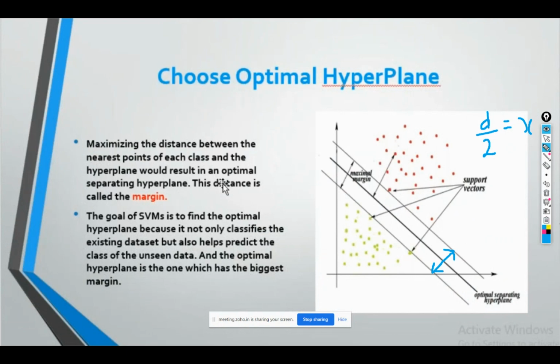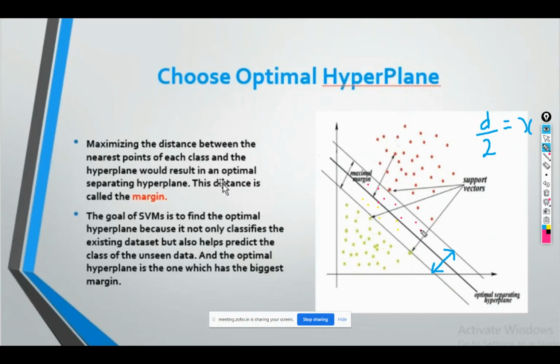Because suppose this is my training data on which I'm going to draw a hyperplane. What if I have some points like here and some points like here in the testing data?